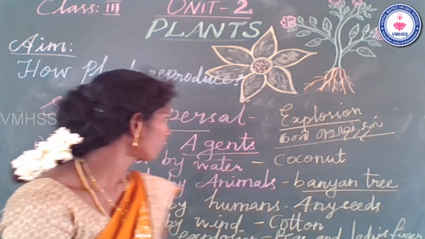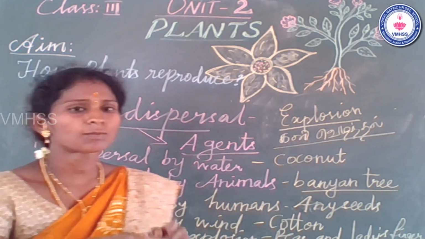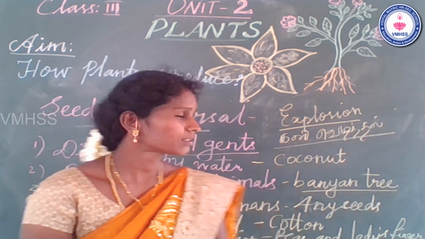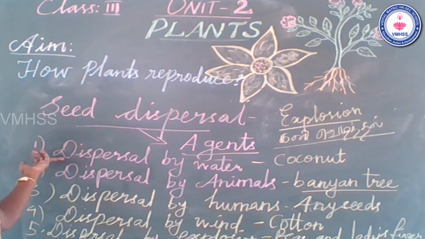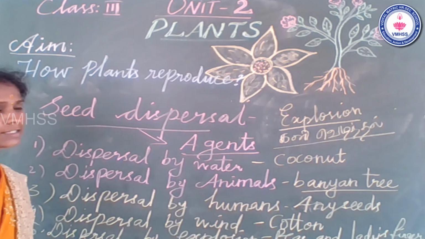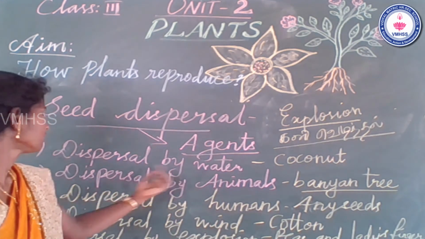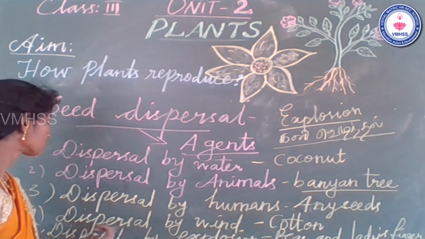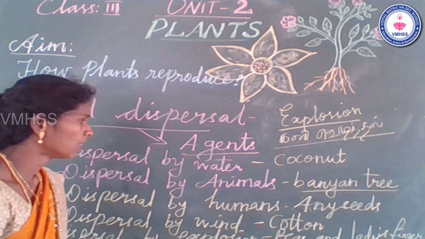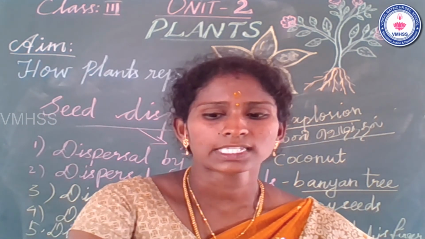Yes. Last topic, seed dispersal. What is meant by seed dispersal? Seeds moved from one place to another place is called seed dispersal. How many ways are the seeds dispersed? There are 5 ways: dispersed by water, by animals, by humans, by wind, and by explosion. Okay, now we are going to the assessment part.